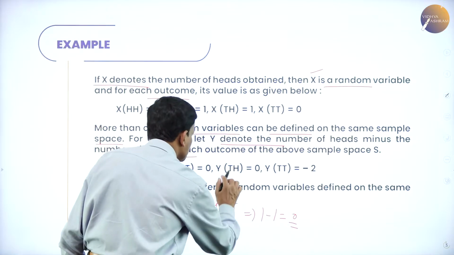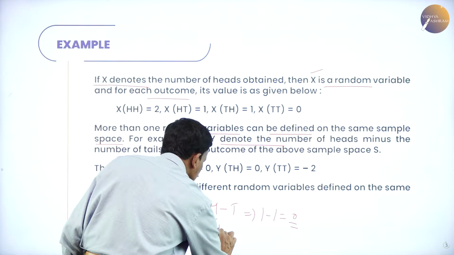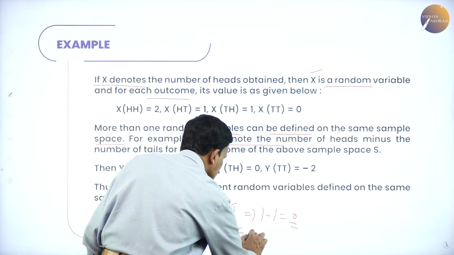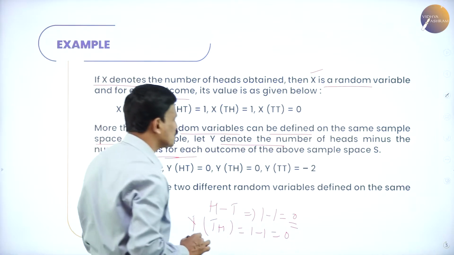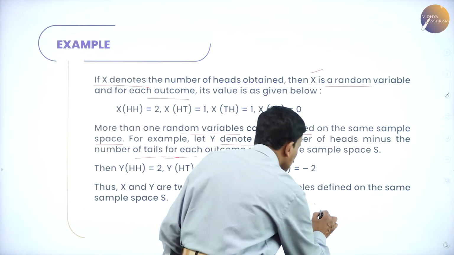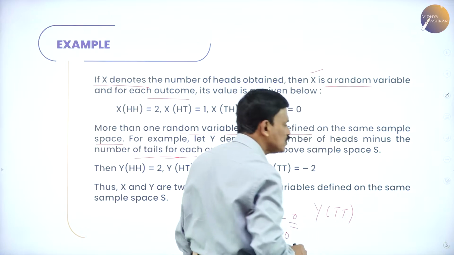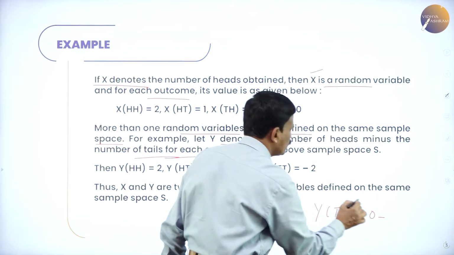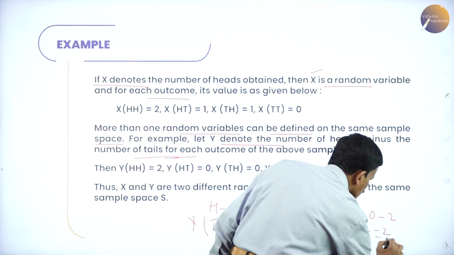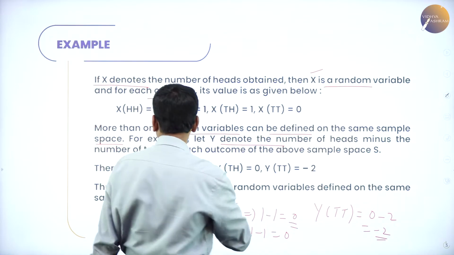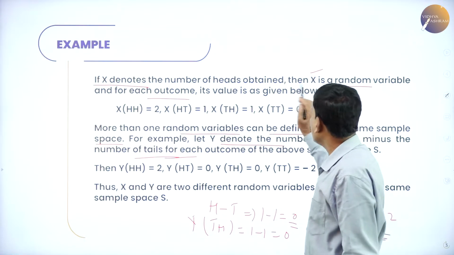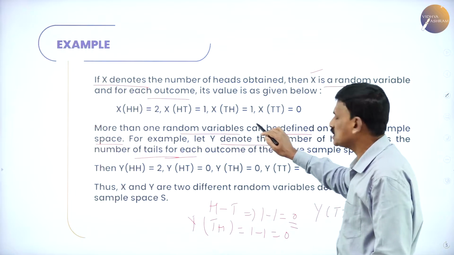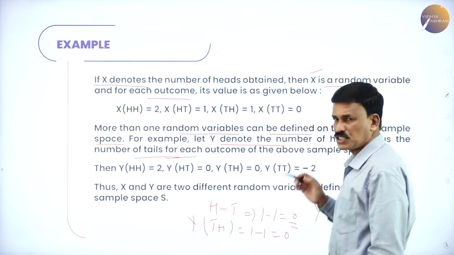Whereas in TH, 1 head and 1 tail, that is also 1 minus 1, equal to 0. In TT, the number of heads is 0 and the number of tails is 2, so 0 minus 2 is equal to minus 2. So if X denotes the number of heads, then X of HH is 2, X of HT is 1, X of TH is 1, X of TT is equal to 0.